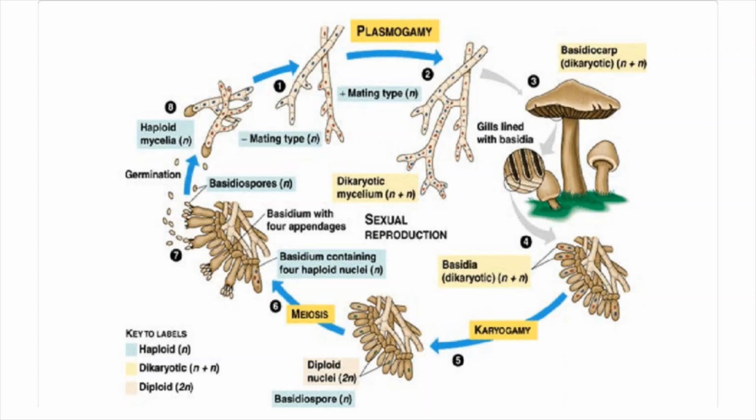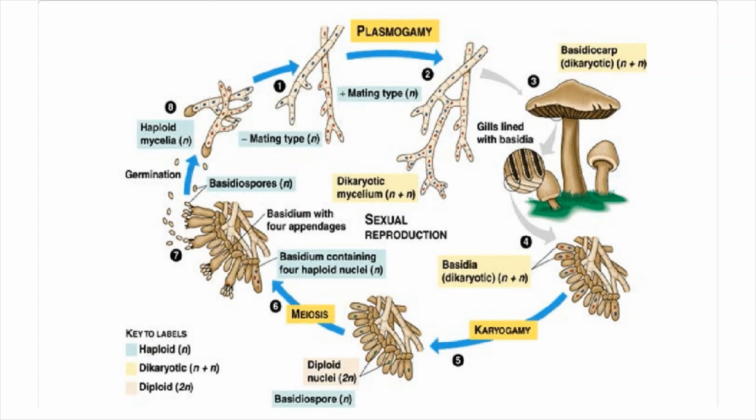And this diploid nucleus forms in the young basidium, and this diploid nucleus immediately undergoes meiosis to produce 4 haploid nuclei, and all these 4 haploid nuclei result in the formation of 4 basidiospores. Thus the life cycle of agaricus or mushroom is completed.